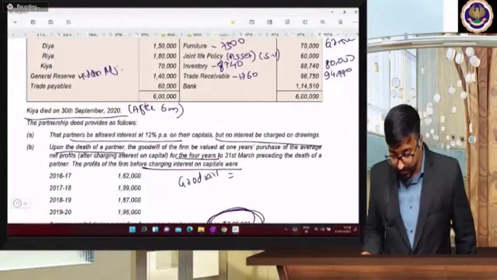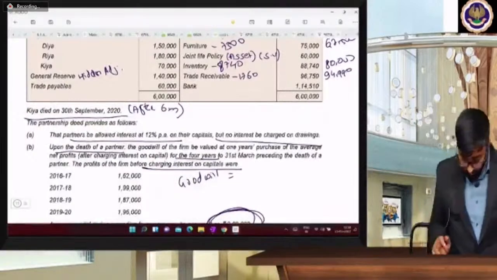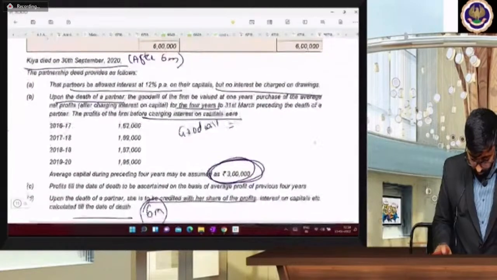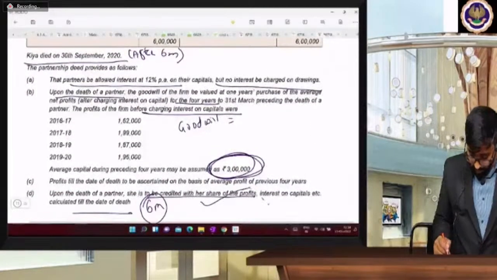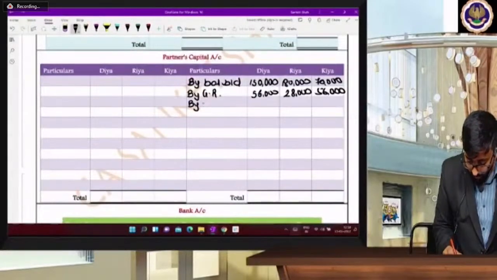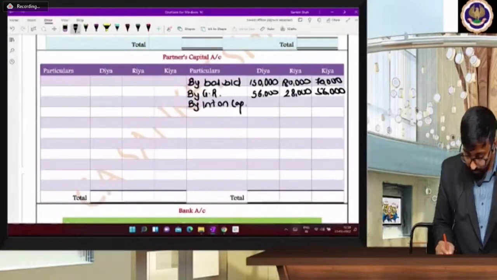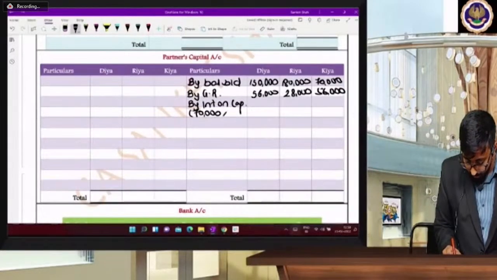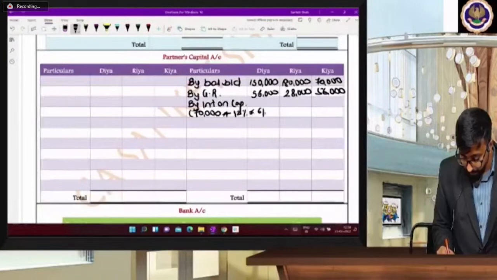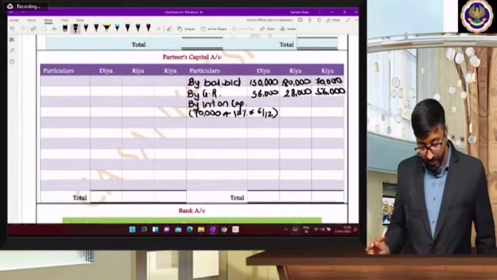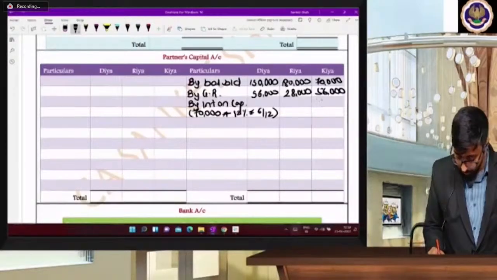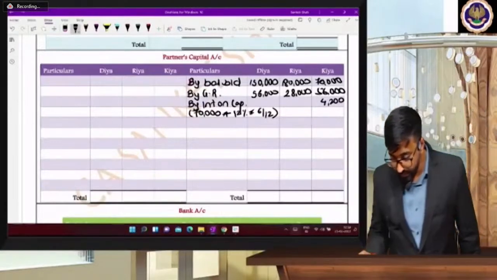Interest on capital is allowed, na? So upon a death, goodwill is to be valued. Profit till date. Okay. His share and interest on capital. So who died beta? Kia. So what is Kia's capital? 70,000. How much is the interest on capital? 12%. And when she died? After 6 months. So 70,000 into 12% into 6 by 12. So 1% and 6, 4,200. It's correct beta? 4,200.